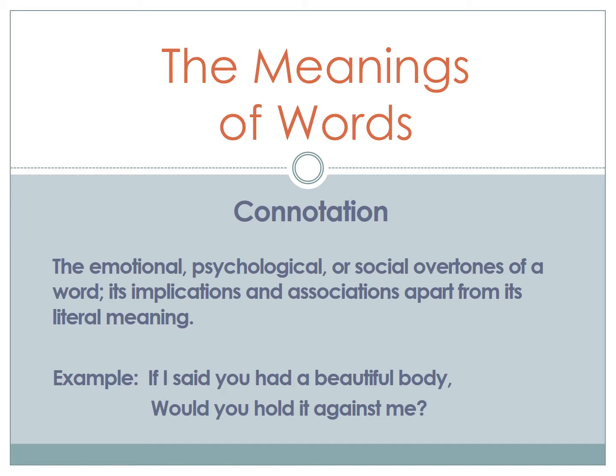So the example that I give you here is, if I said you had a beautiful body, would you hold it against me? The literal meaning of "would you hold it against me" would be, would you hold it up next to mine? However, in the connotative meaning of this, holding something against somebody is to kind of keep a grudge because of something. So this is the connotative meaning. Would you hold it against me? Would you not like me for that for some reason?